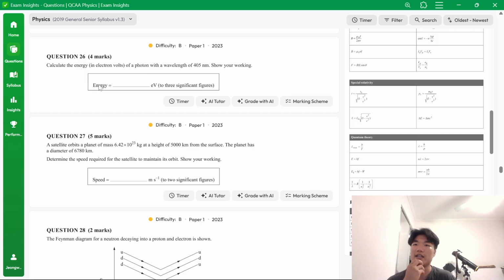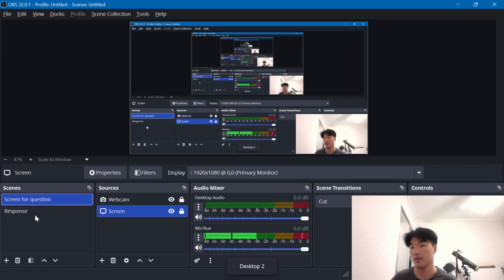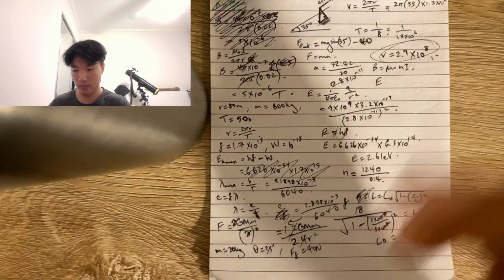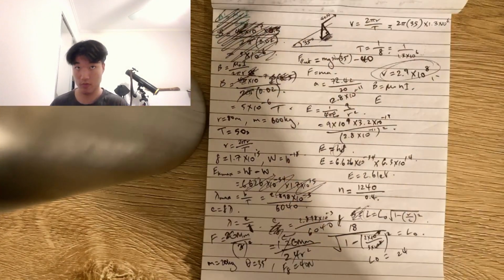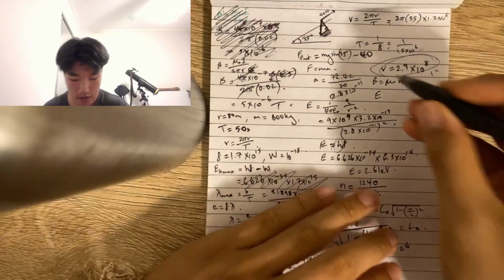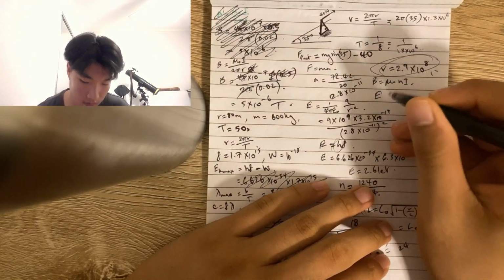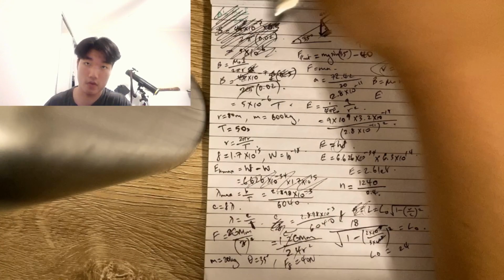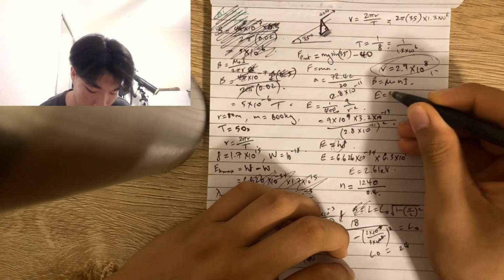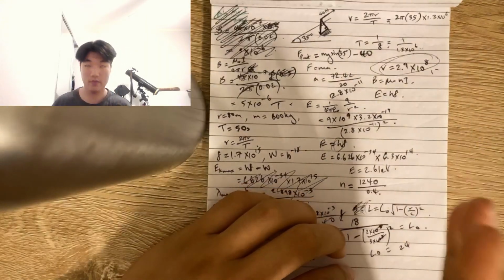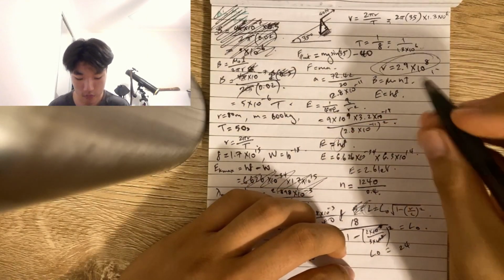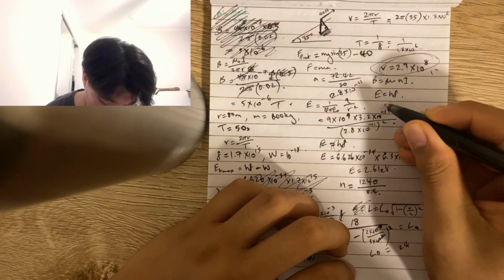So, first, the wavelength 405 nanometers. And then we need to give the answer to 3 significant figures. Okay. I'm just going to check. Okay. So we're using this one. E equals hf. We're given a wavelength, so we need to use the wave equation.